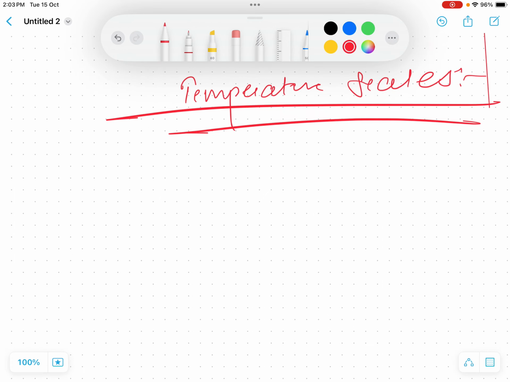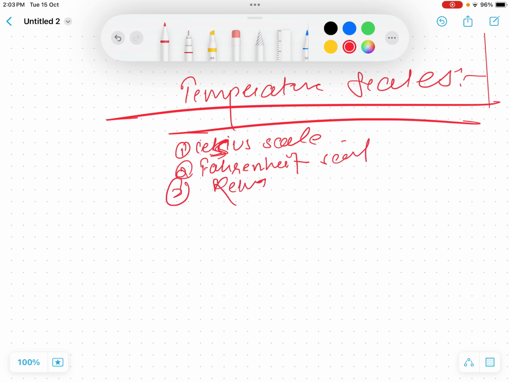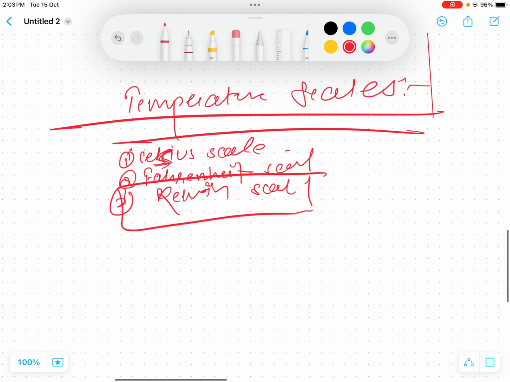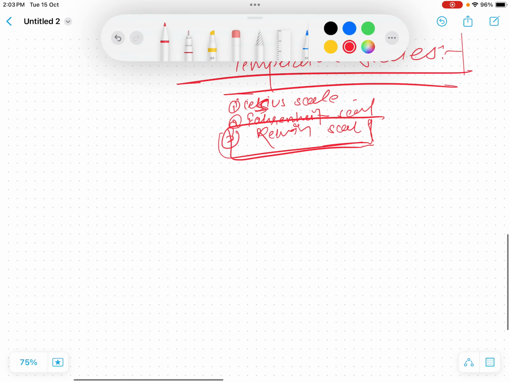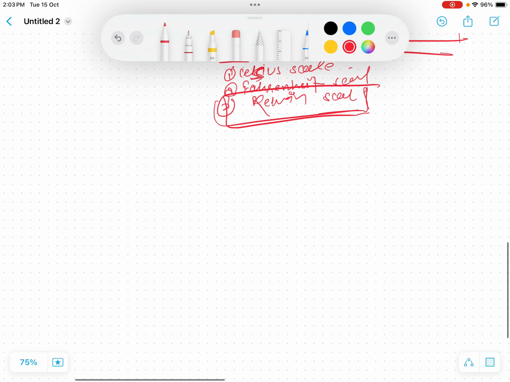We will be discussing 4 scales. One is the Celsius scale. Just pardon me for the spelling, I'm very weak at spelling. Then there is Fahrenheit, and there is the Kelvin scale. These are very important. What is the SI unit? The SI unit is the Kelvin scale. So how do we define these scales?